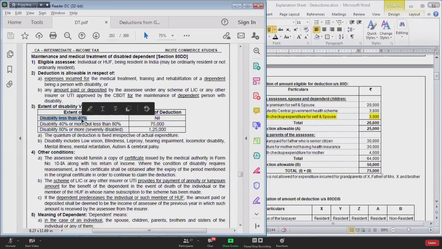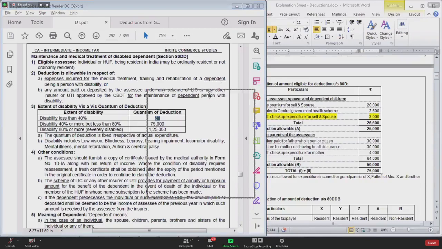If the disability is less than 40%, then government says we are not going to give you any deduction. Government says if the disability is less than 40%, then there is no need to give any deduction to you. The moment you join CA, because of huge pressure of studying, anyway 5-10% you will also become a disabled person, mentally retarded to the extent of 5-10%. So government says entire world is mentally retarded, 5-10% everyone is.